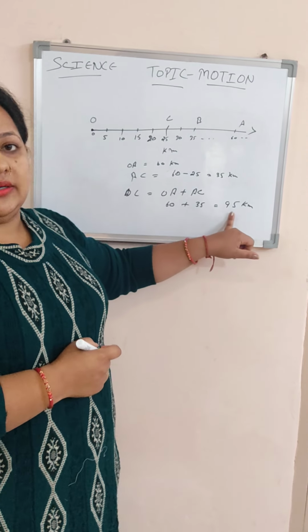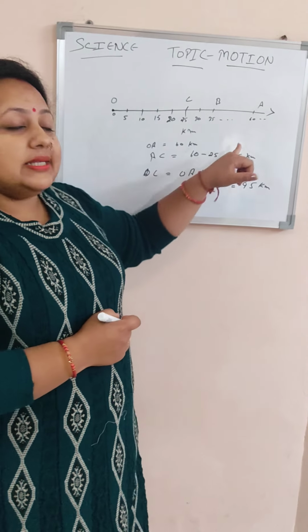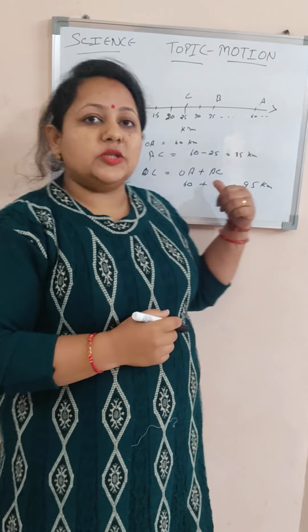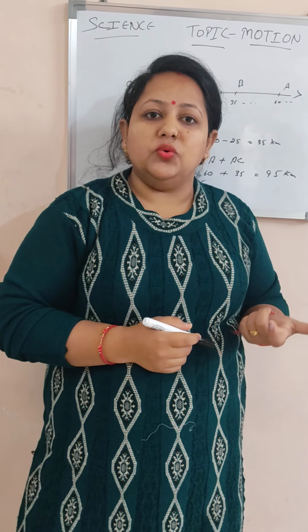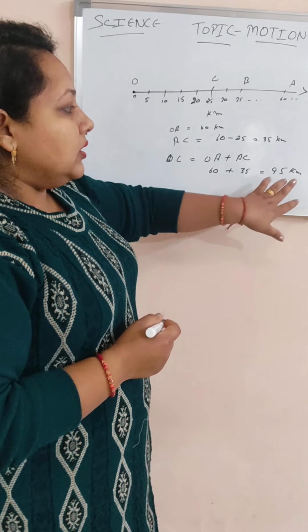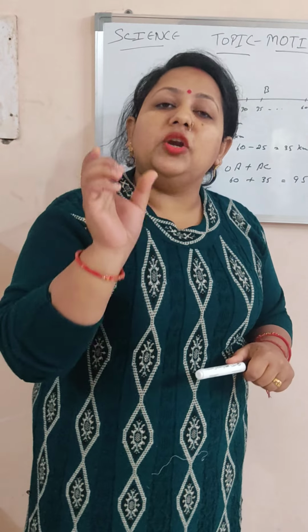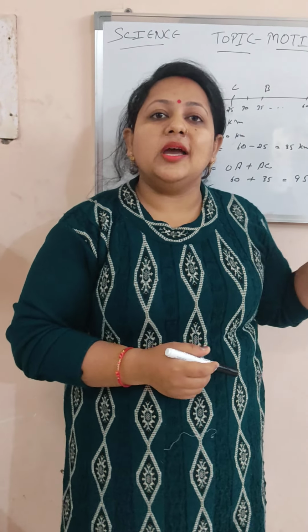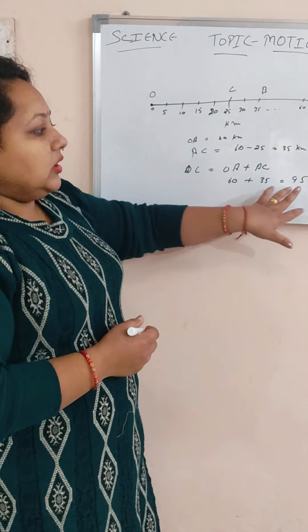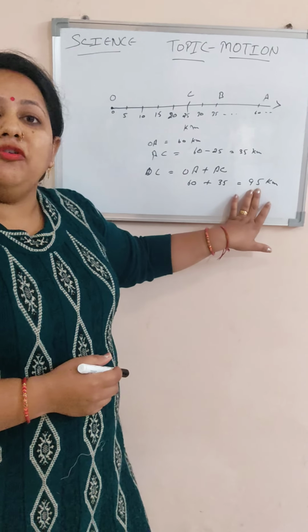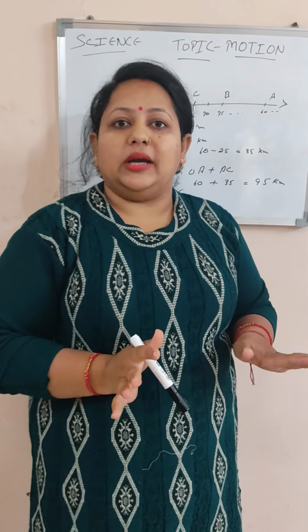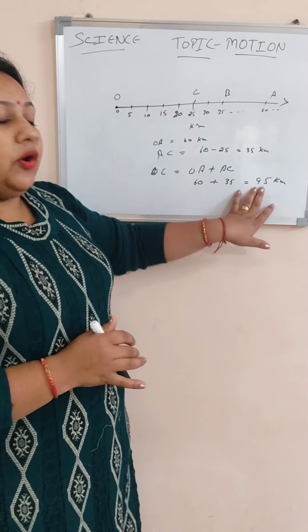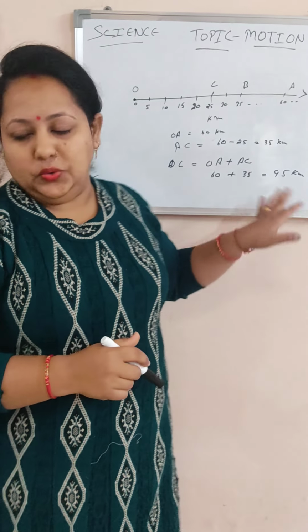Here we can describe the distance in specific numeric values. We need to specify numeric values of the physical quantity. So there are certain physical quantities which may be described in only numeric values, which is known as magnitude. So here the distance is 95, and it does not depend upon the path followed by the object. It can be defined only by the numeric value.